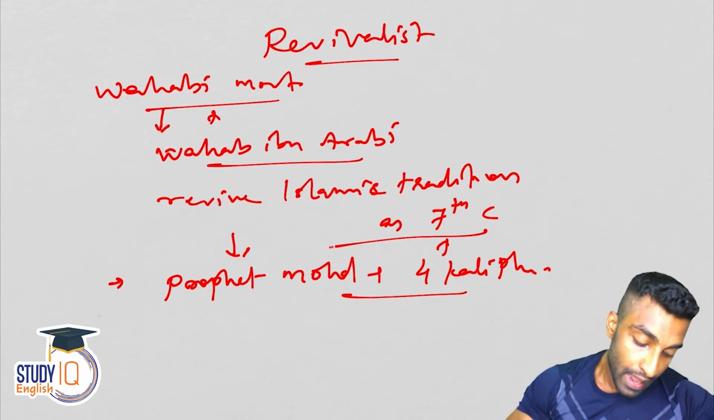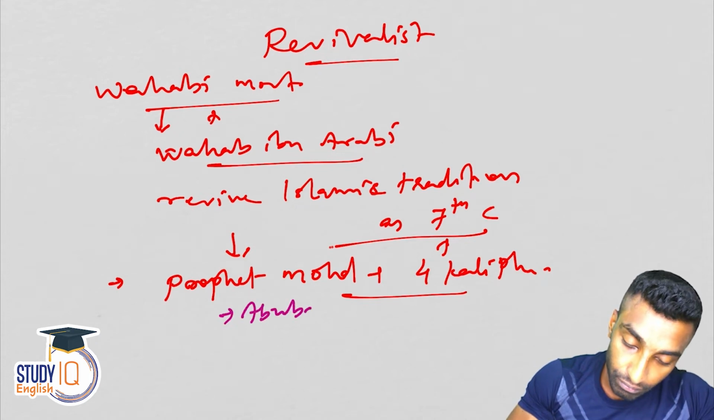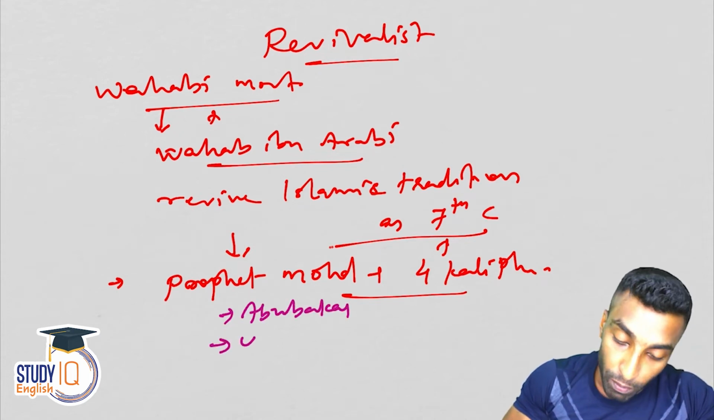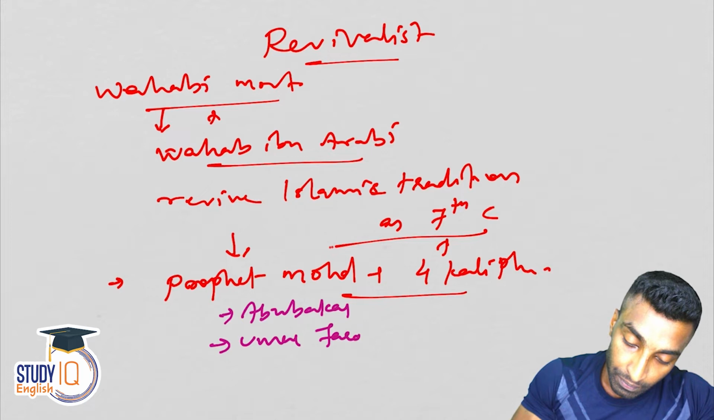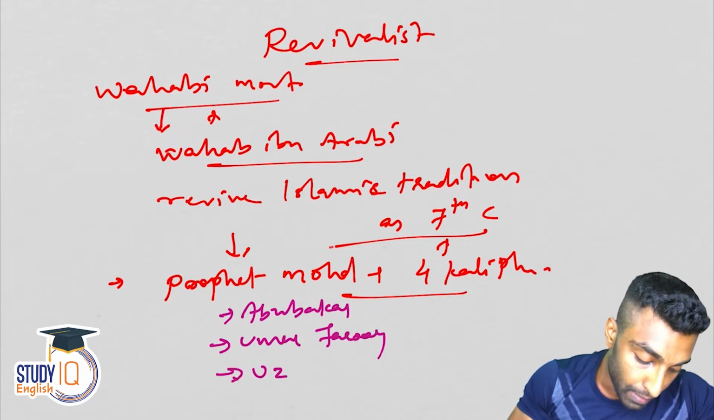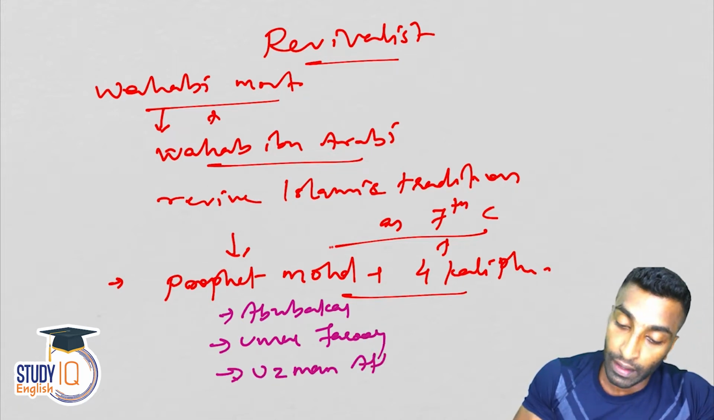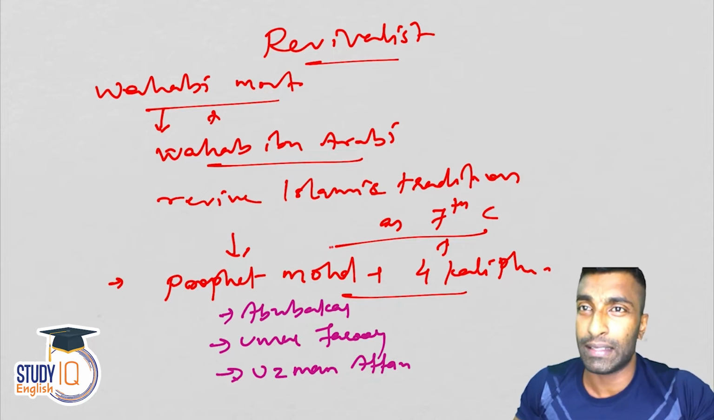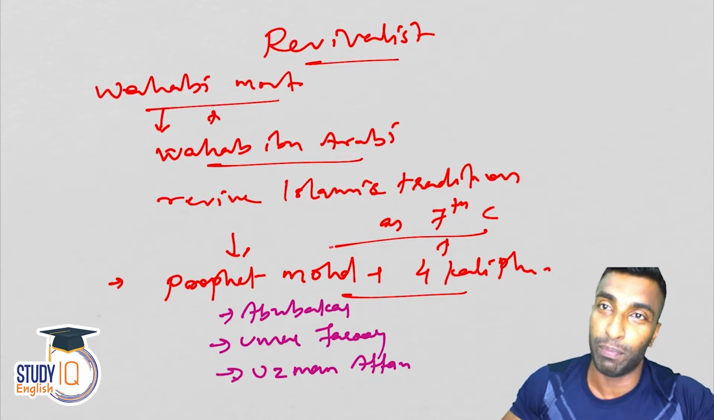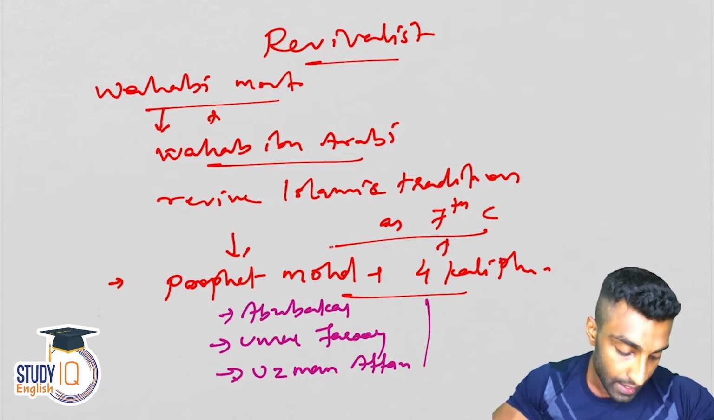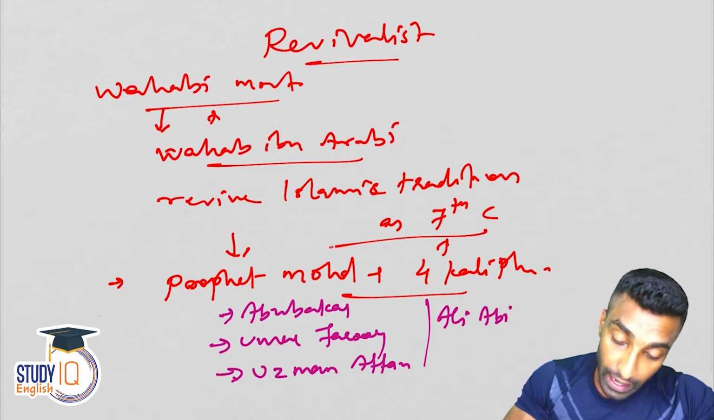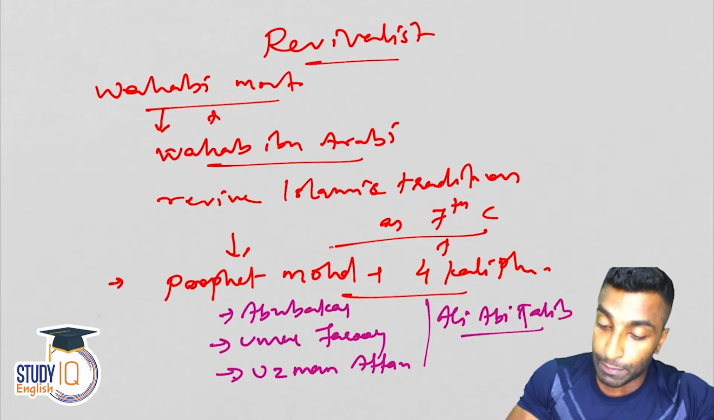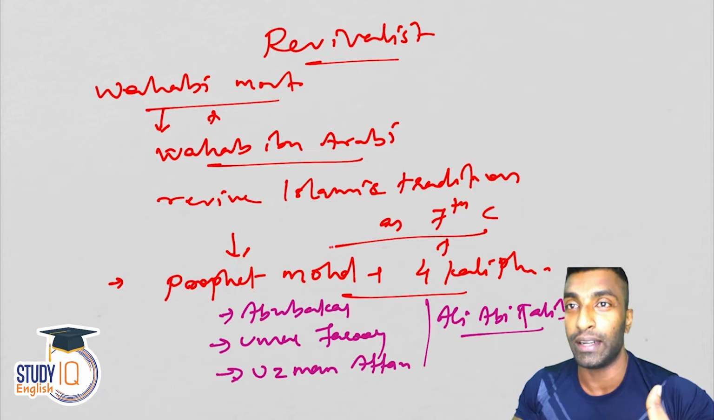Very important. And who are they? Abu Bakr, Umar Farooq, and Usman Affan. Guys, my pronunciation may be slightly different from the way you pronounce, but you have to adjust it. And then Ali Abi Talib. Especially when it comes to certain names, North Indian names and Muslim names, etc.